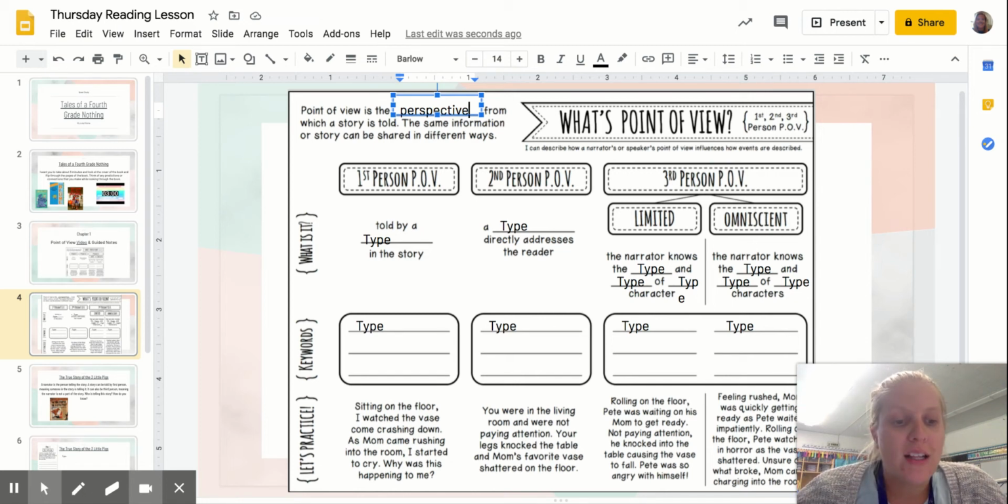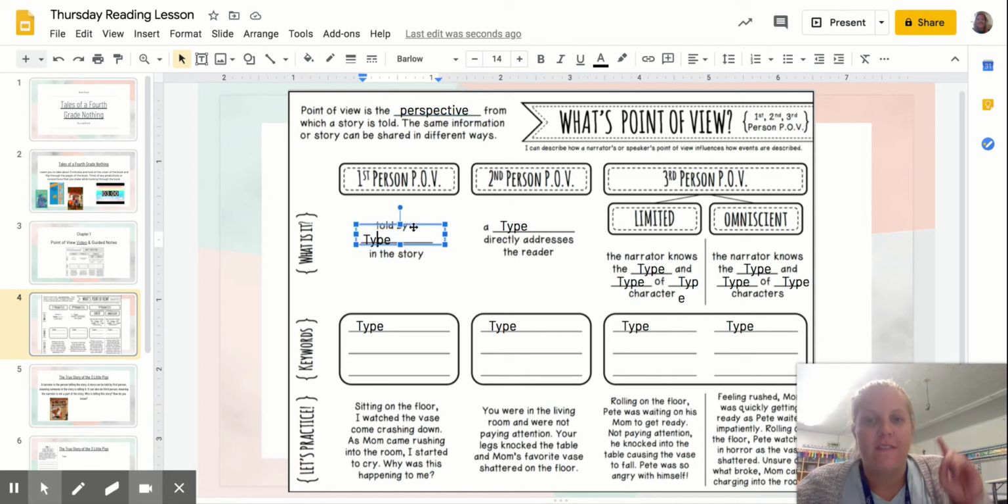So who's telling the story? What kinds of words are they using to tell those stories? Is it a character in the story that's telling it? Is it someone that's watching over them? That's what we're going to learn about. Okay. We're going to start with first person point of view.